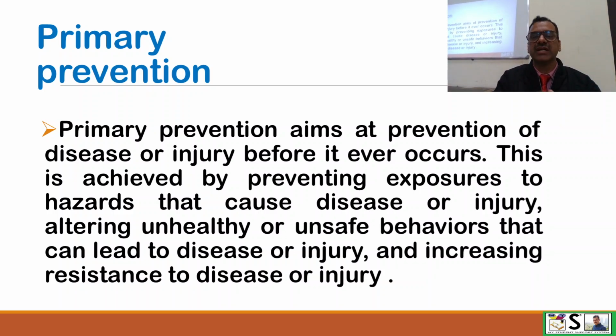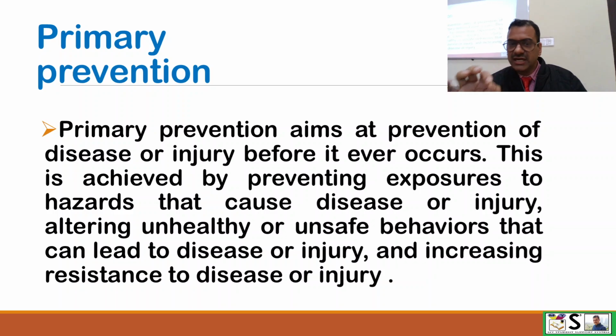So what is primary prevention? Primary prevention aims at prevention of the disease or injury just before it occurs. This is achieved by preventing exposure to hazards that cause the disease or injury. Now we can tell them, you have to stop eating more fats, because this will increase cholesterol and may lead to heart disease. So those activities are included here.